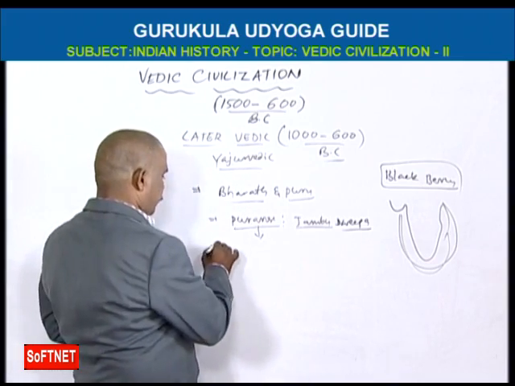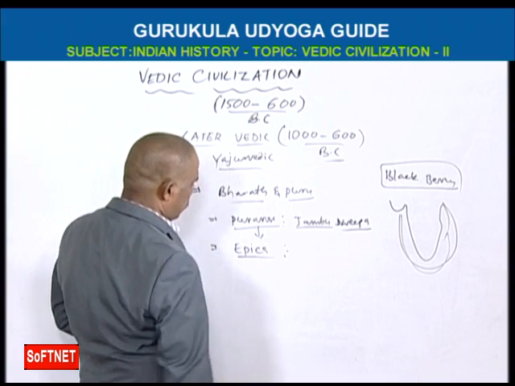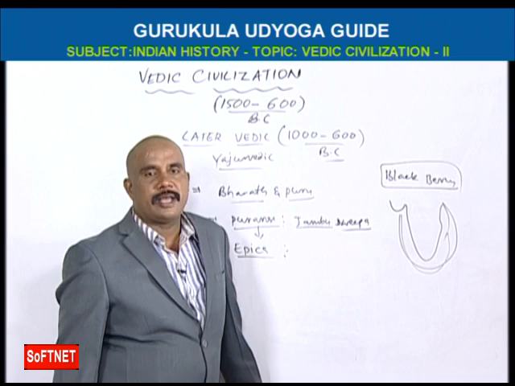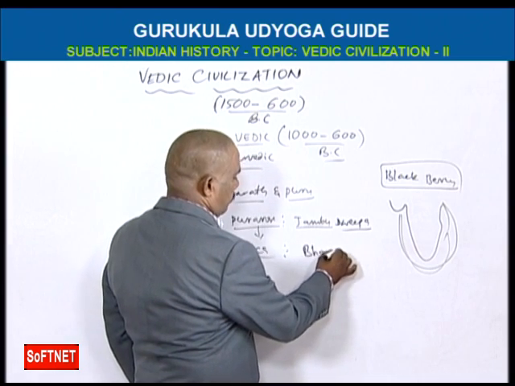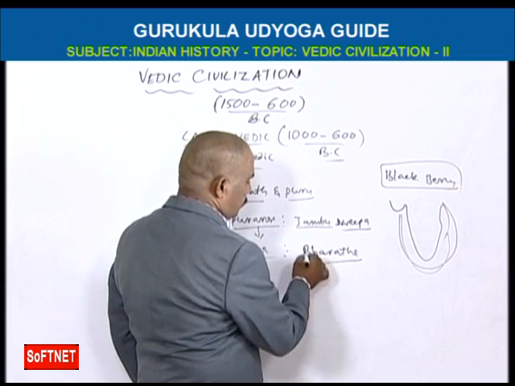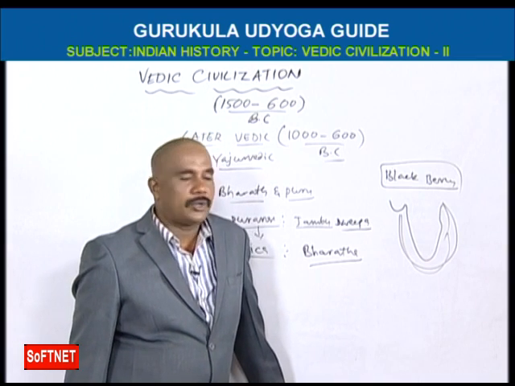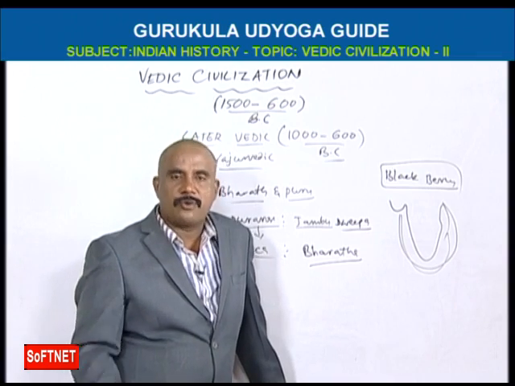In epics, means Itihasa, Bharata, Ramayana, India is called Bharatakanda, Bharatavarsha. Bharatakanda, Bharatavarsha means Bharata ruled India first. Who was Bharata?